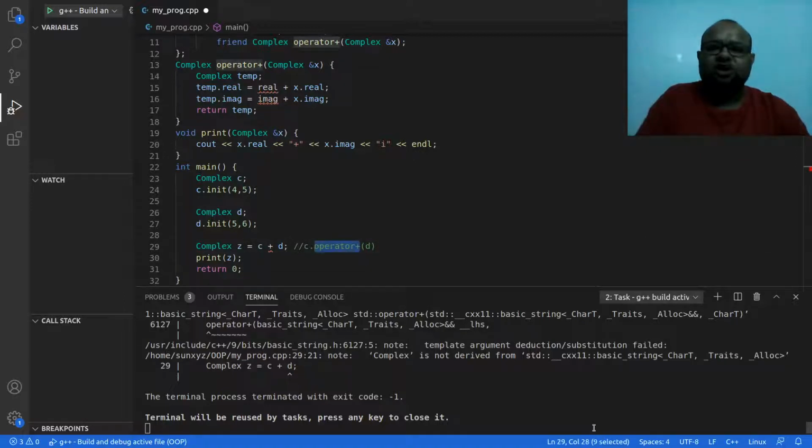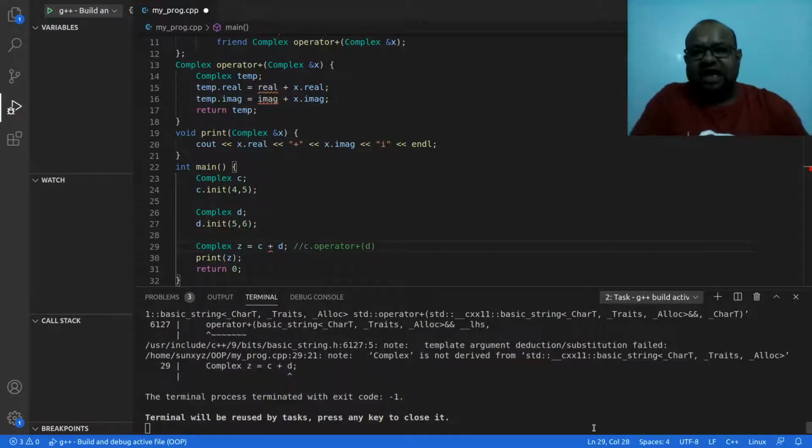This operator plus method is not inside C. Instead, now I have to call operator plus, like in line number 30, I am calling print. In the same way, I have to call operator plus. But operator plus cannot now take only one parameter. Now where is C? C dot operator plus is something that we were doing, and it meant that operator plus is a method that is inside C. Now operator plus is no longer inside C, so it is outside C.